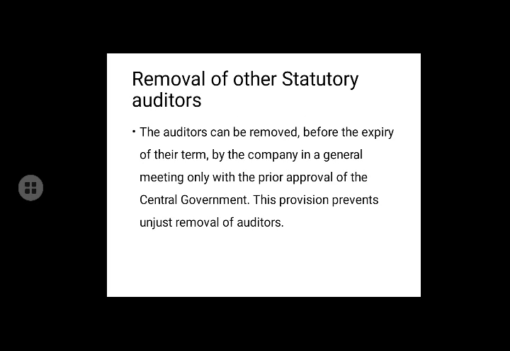The provision prevents unjust removal of auditors, so an auditor is not easily removed. There is a procedure: if the auditor is going to be removed before the expiry of his term, the company can take the decision in the general meeting only with the prior approval of the central government.